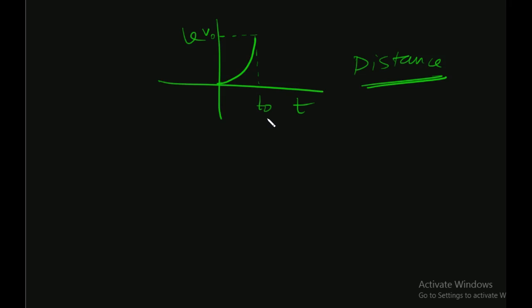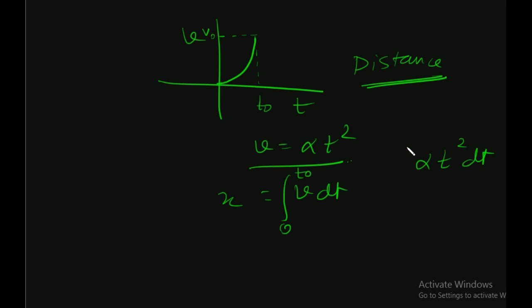Well, obviously we will have to calculate the area of this parabola. Say for example, V would be alpha T square. So the area of a parabola, or the area of any curve in a VT graph, would be equal to the integral of V dt from 0 to T0. This is X. So if alpha T square was V, then we can substitute it. This is basic integration.